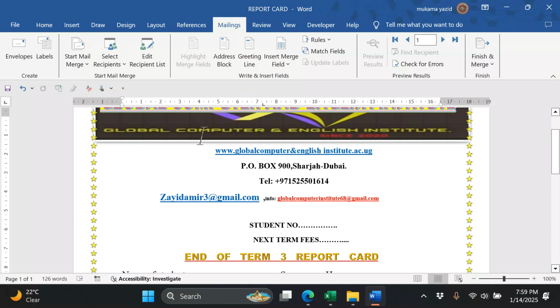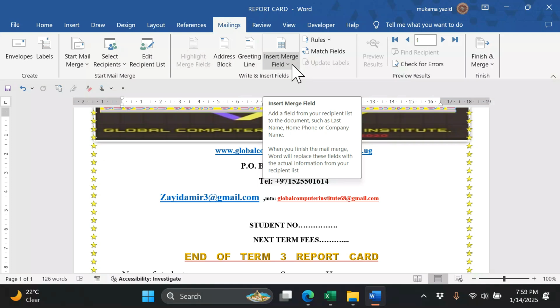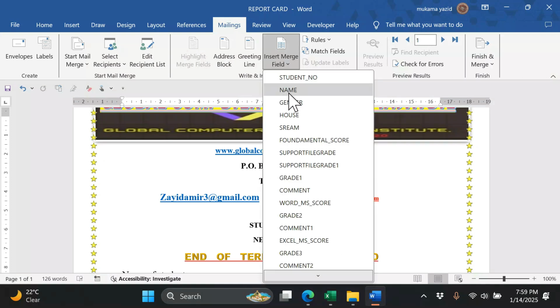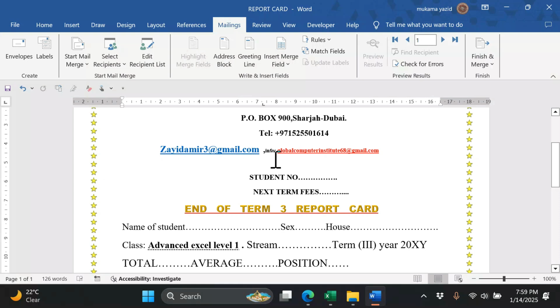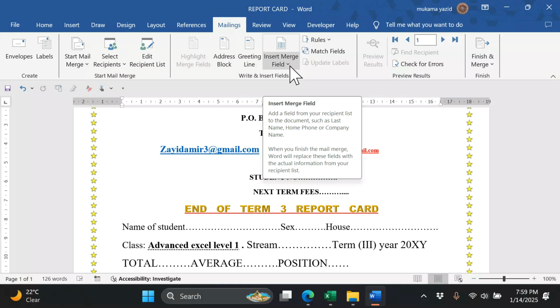How can you confirm that it is linked? Click here, insert merge field. You will see that the headings you had in Excel on that sheet are here. These headings were in the Excel sheet we've been working with. We created these headings in our Excel, so from there we just merge. We replace what we have here with that of Excel.